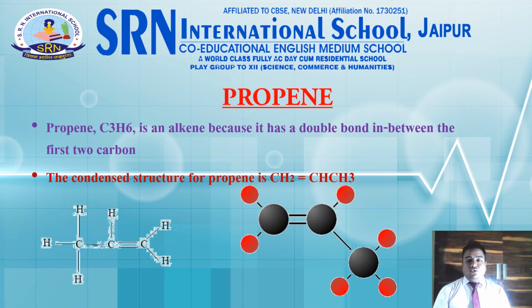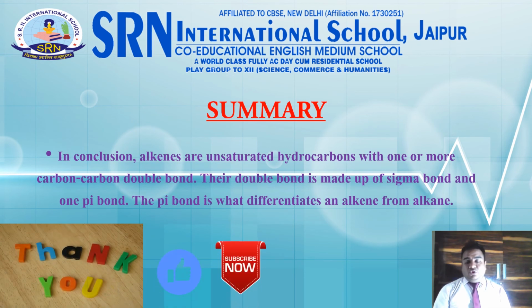Now let us study about propene. Propene is C3H6 and is an alkene with a double bond between one of the carbon. As you can see, here the black balls are represented by carbon and the white balls are represented by the hydrogen. So in conclusion, I would like to say that alkenes are the unsaturated hydrocarbons with one or more carbon double bond between them. And this unsaturated character is because the alkene can bind with either hydrogen or the halogen to form a saturated compound. So this was all about alkenes.